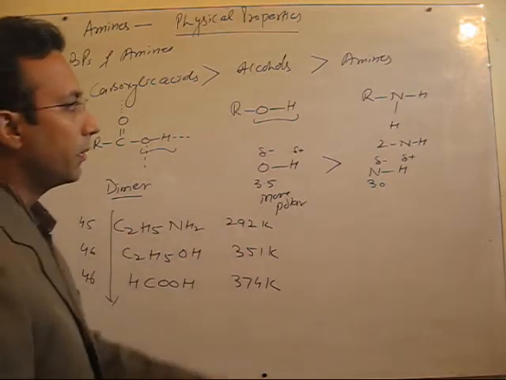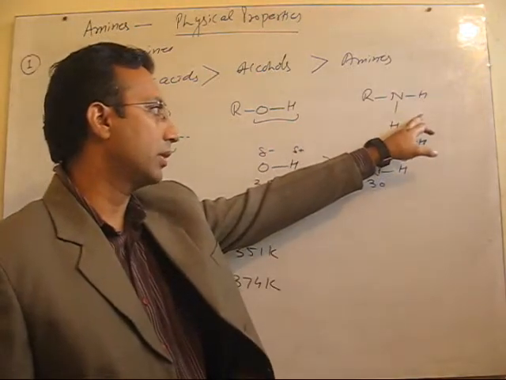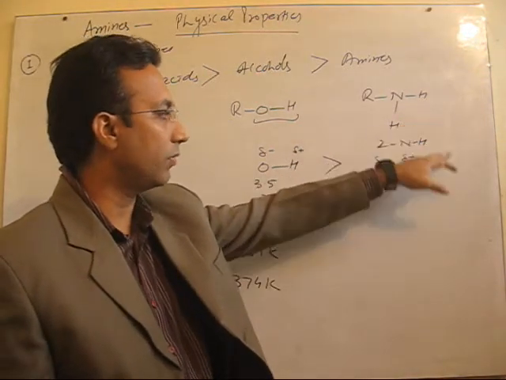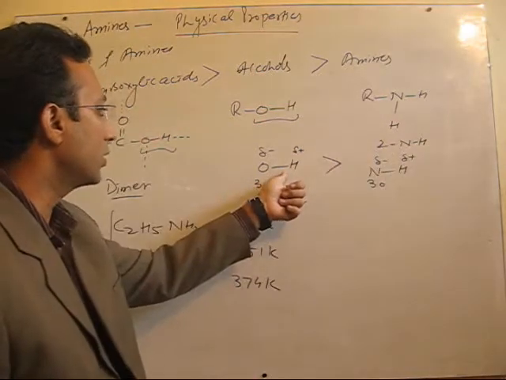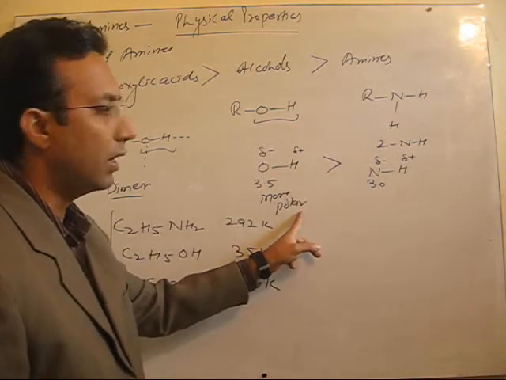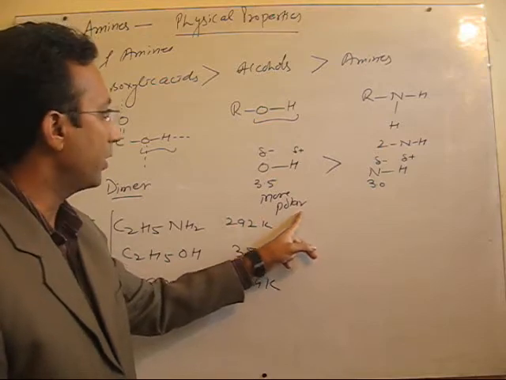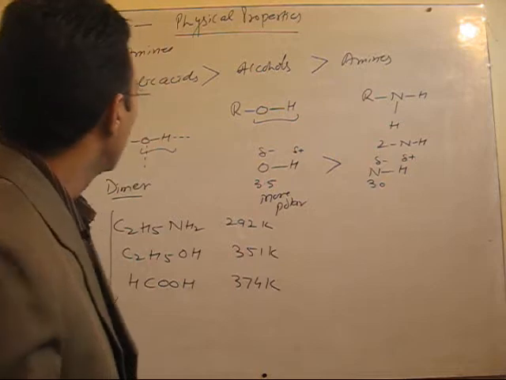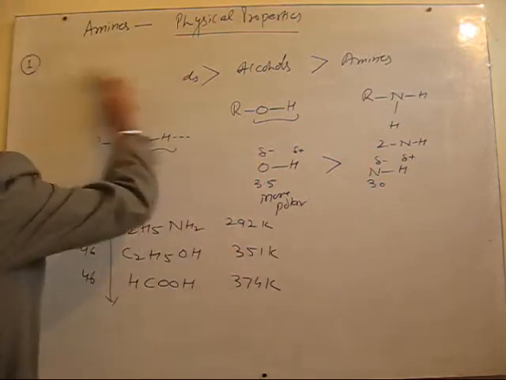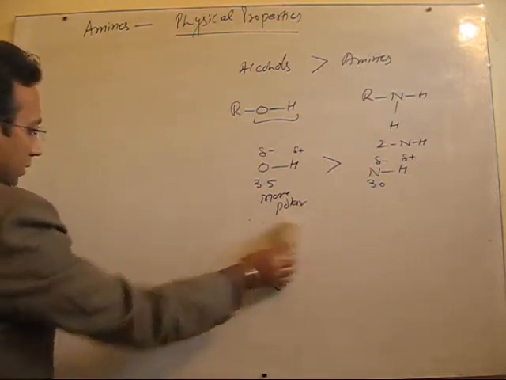So I am again repeating here, though they have two NH bonds, it seems like they have more extent of H bonding, but as this bond is less polar as compared to OH, alcohols have a higher boiling point as compared to amines, right? So this is a very important comparison. Clear? Okay. Now the next physical property we will discuss is solubility.